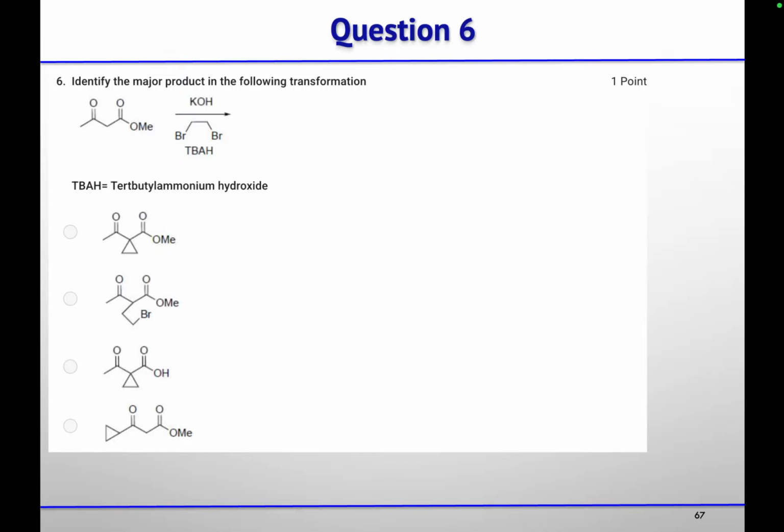Okay. Next is, identify the major product in the following transformation. You have a beta keto ester and you are treating it with base and this dibromo compound in the presence of tetrabutyl ammonium hydroxide. So what will you get? What is the first step in this reaction? Take your time and think about it.